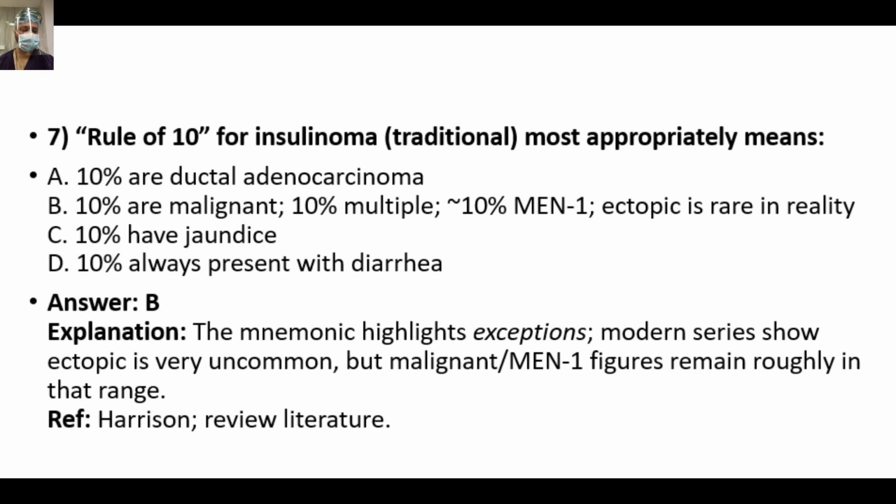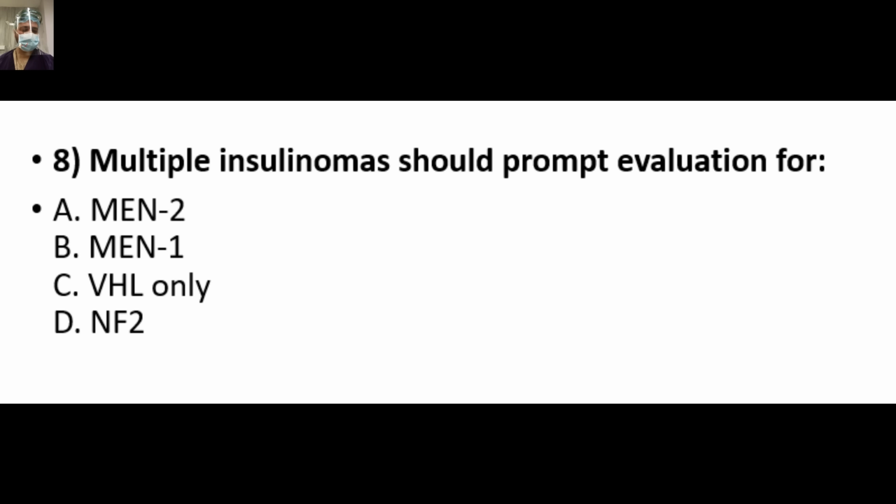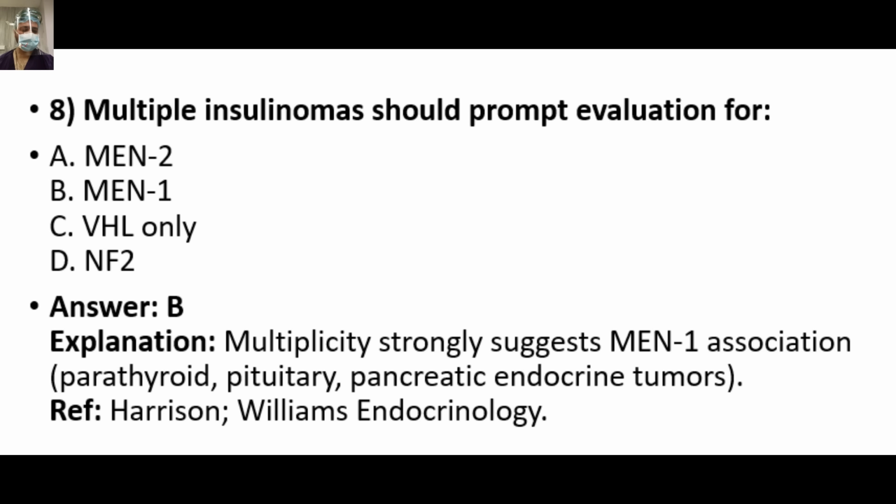The rule of 10 for insulinoma most appropriately means, so it is basically, answer is B, and it is not a rule, it is an exception. Multiple insulinomas should prompt evaluation for, answer is B, MEN1 syndrome. Multiplicity strongly suggests MEN1 association: parathyroid, pituitary, pancreatic endocrine tumors.